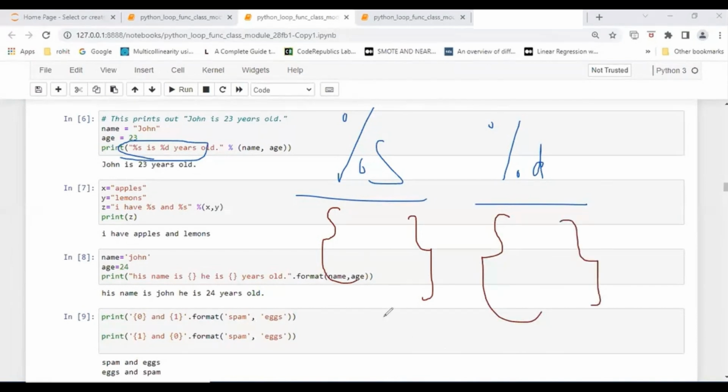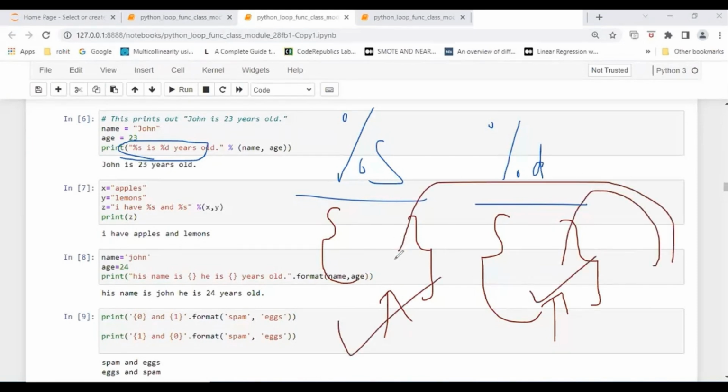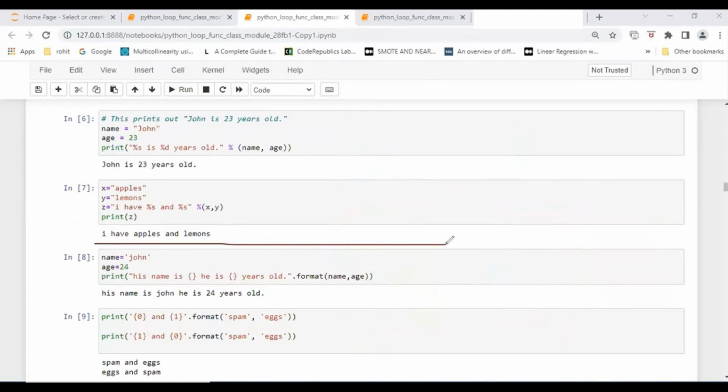Now these are the placeholders. What this will do is automatically take the values of the variables, whether the variables are percentage S or percentage D, meaning whether the variables belong to string or digit, anything. We need not remember; we will simply give the placeholder and it will fetch the values from those. Let's see how. Come here, line number 8. See line number 8 carefully now, each and every bit.